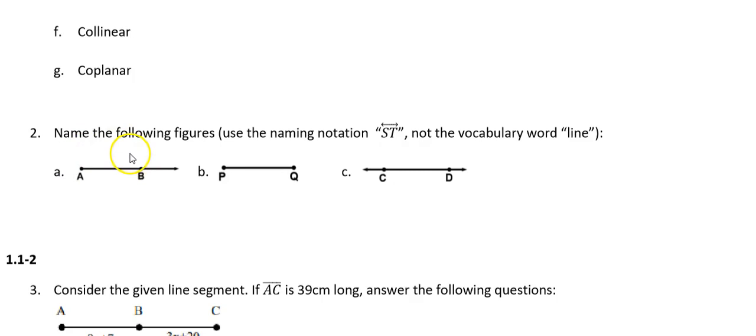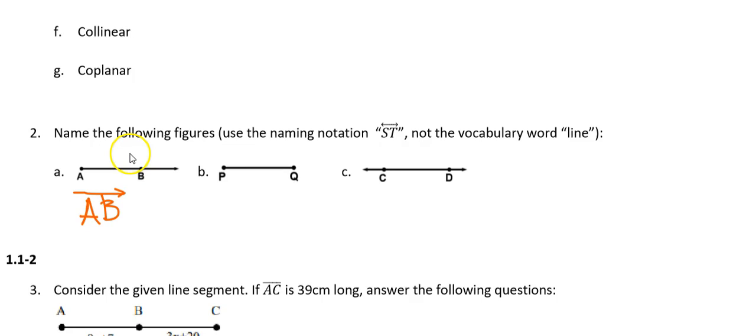And in order to write down its name, I need to write the letter that it starts at first. It starts at the endpoint A, and it moves toward the point B, and it goes through it and continues forever. So my naming notation would start with the endpoint, and then I write down the letter that it moves toward, and then I make sure that it's wearing the hat that shows the diagram of a ray.